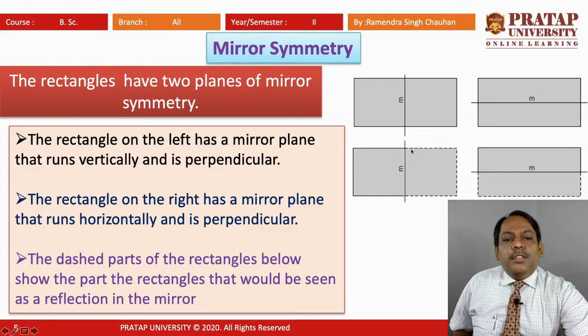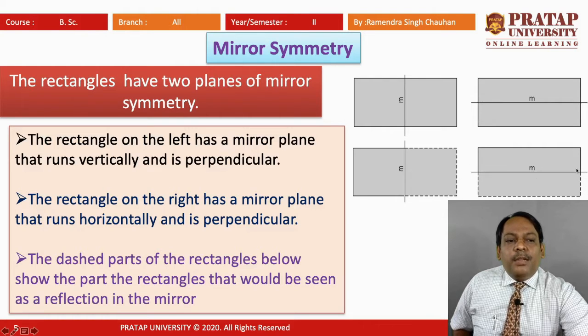If we consider this mirror plane along the vertical, and take this half part only and put a mirror plane here, the reflection of this half part will give this dotted line part. If we combine this, we can see that this is giving the whole rectangle which was given earlier. In the same manner, if we take the upper half of this rectangle and put a mirror plane, then